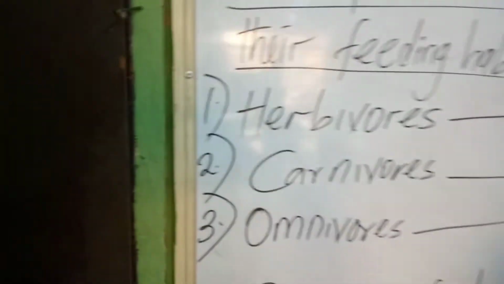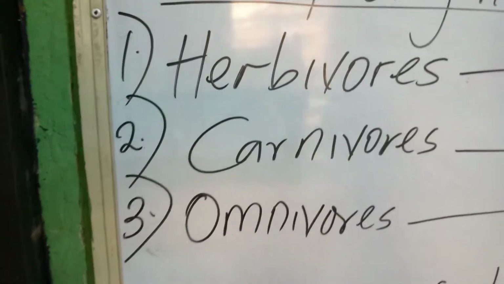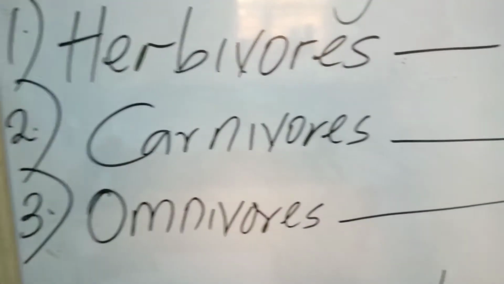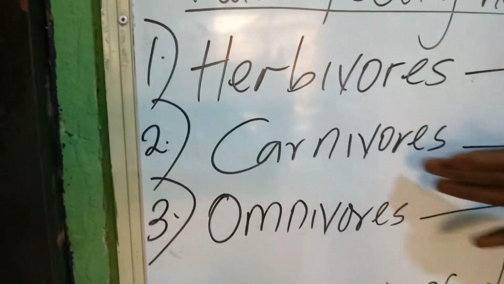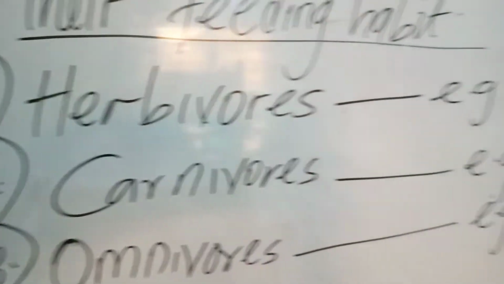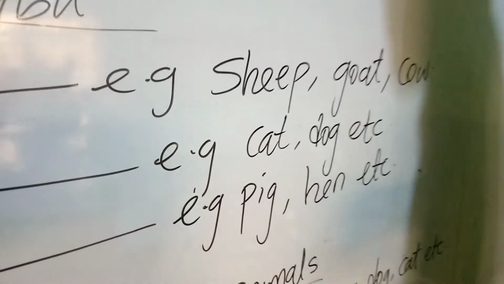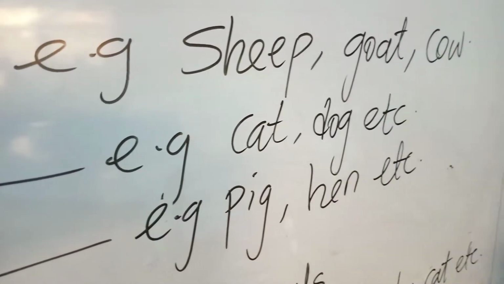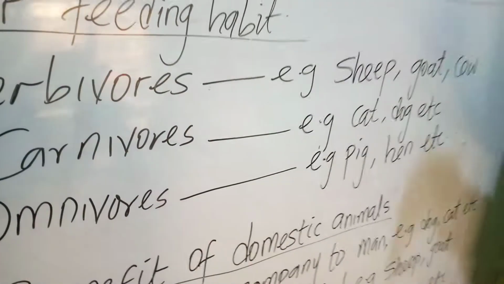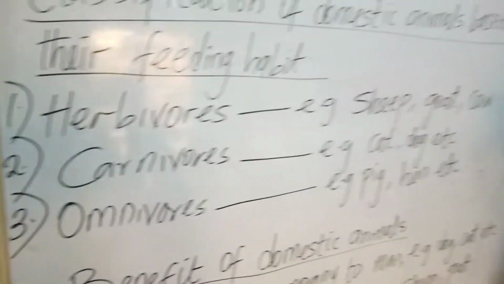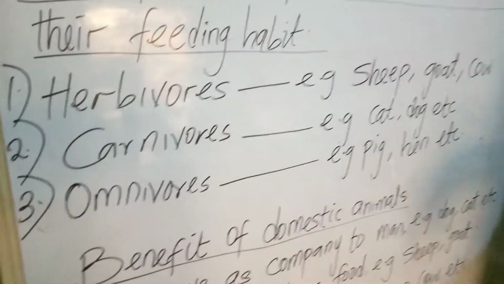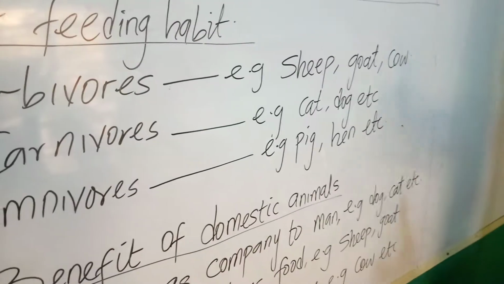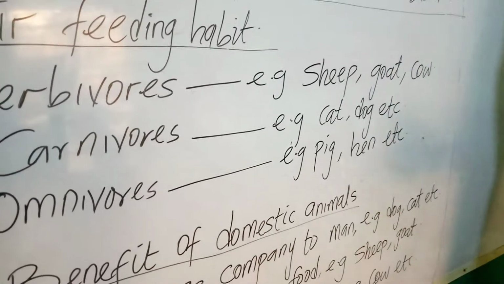Now, number 2 is what? Carnivorous animals. Carnivorous animals are animals that depend only on flesh to survive. Examples are cat and dog. You all can bear witness that you have not seen a cat eating grass or leaf. You have not seen a dog eating grass or leaf. That's why they say the dog is a bone eater.